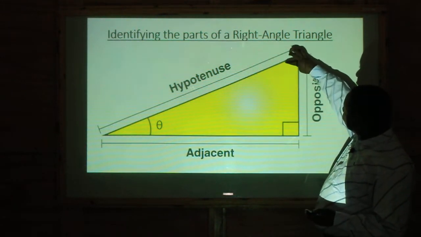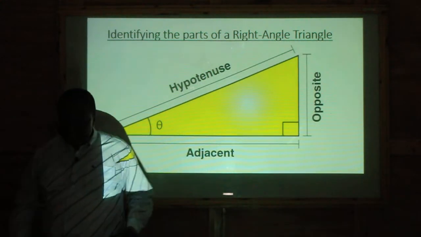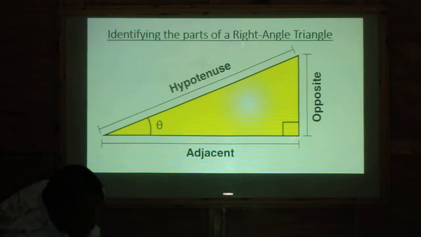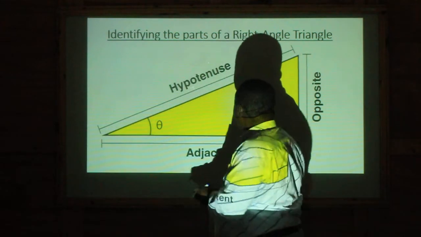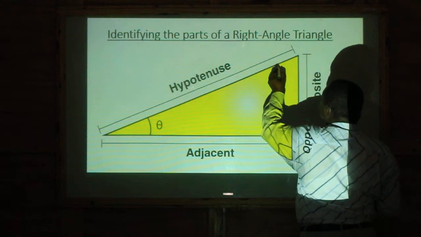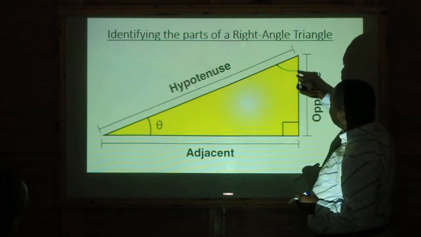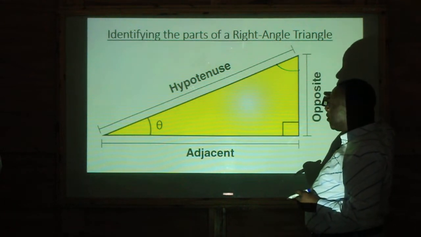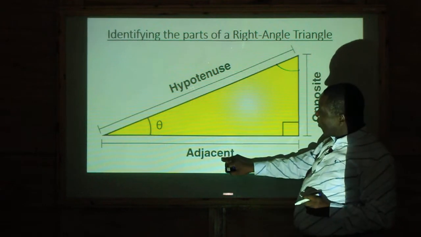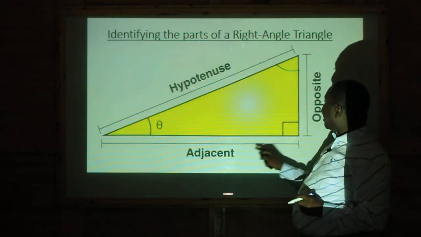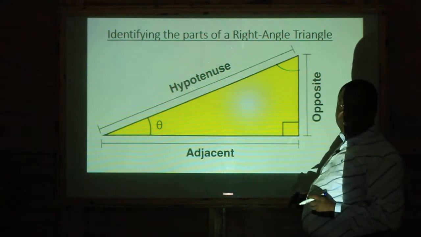In case this was the angle that they are talking about, just a minute, let me take the marker and tell you something. Suppose we had talked about this angle. If you are talking about this angle, this is no longer the opposite. But what do you think the opposite is? This now becomes the opposite. And obviously, this side, which is very close to the angle, now becomes the adjacent.